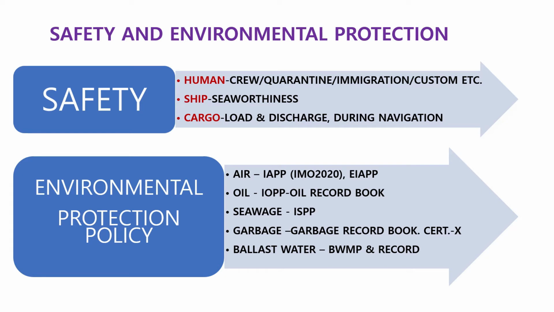What is safety and what is environmental protection? Safety. There are three kinds of safety: for human, for ship, and for cargo.